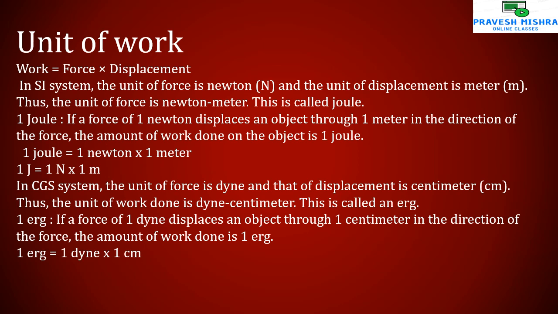In the CGS system, the unit of force is dyne and displacement is in centimeter. Thus, the unit of work done is dyne centimeter, this is called an erg. 1 erg: if a force of 1 dyne displaces an object through 1 centimeter in the direction of force, the amount of work done is 1 erg. 1 erg equals 1 dyne into 1 centimeter.